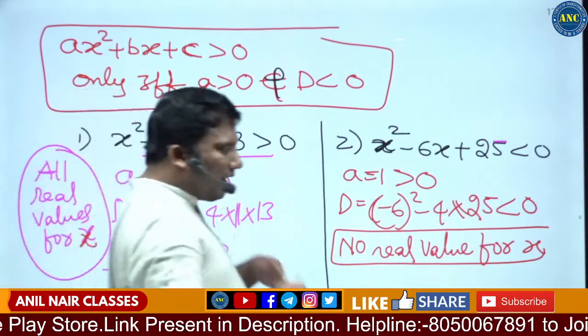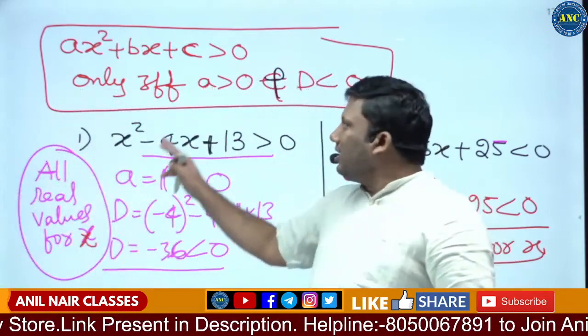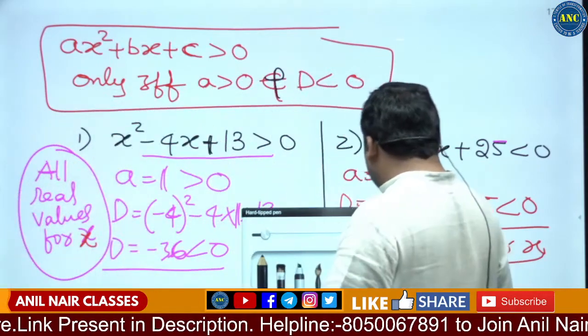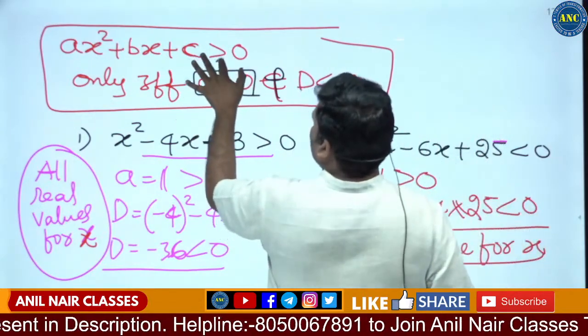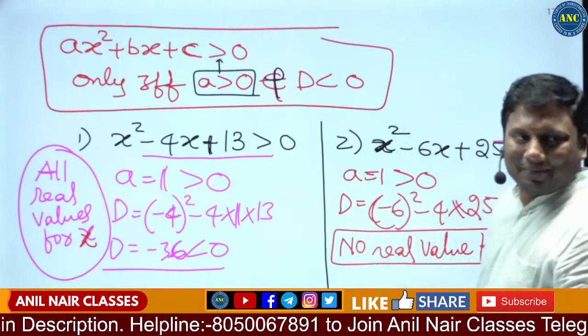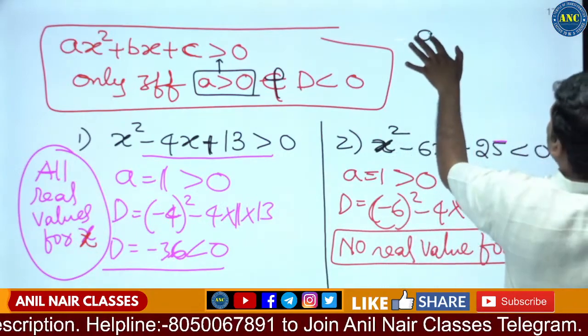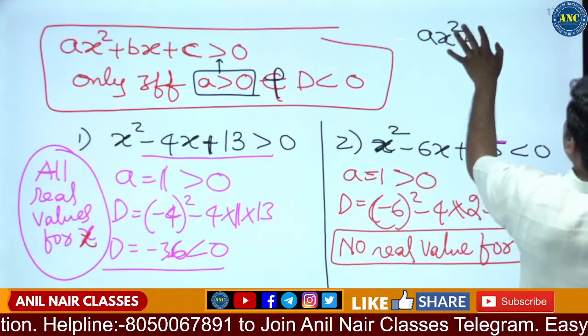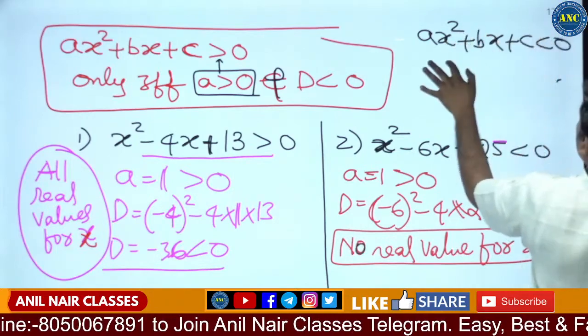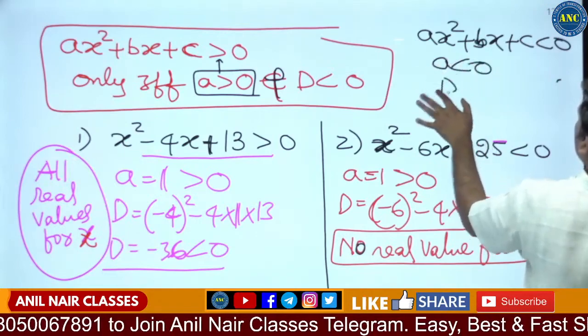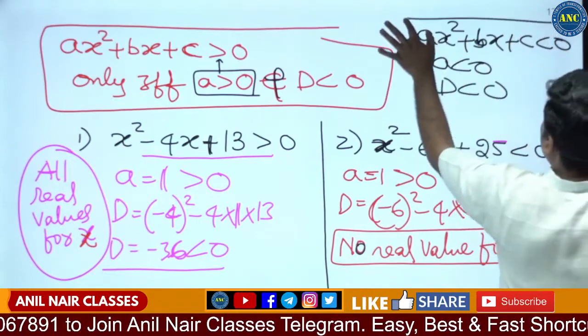The same case, if A is greater than 0, this expression is greater than 0. It's very, very easy to remember, sir. If A is less than 0, then the expression will be less than 0.